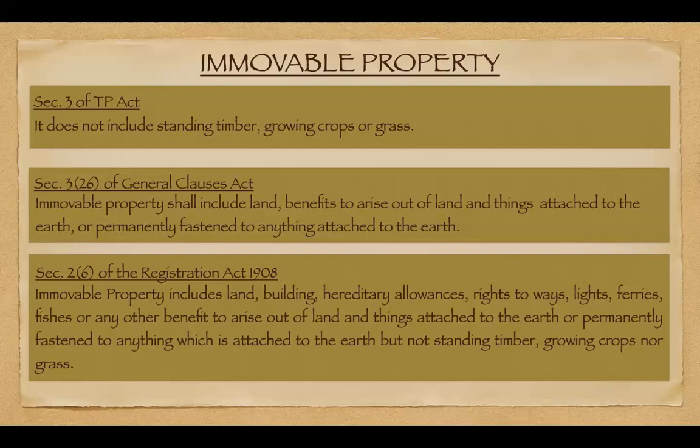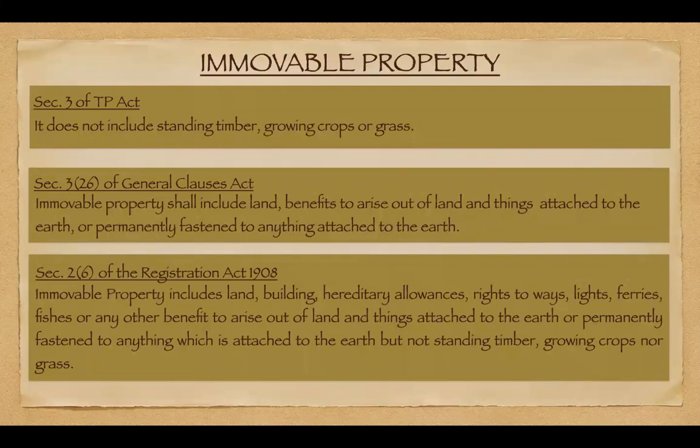Right, now you asked me to give you an example of immovable property. Say you have a land, and on that land you build a house. So that is an immovable property. Now, if you rent that land or lease that house, whatever benefit or whatever monthly rent you will be getting out of that house, that will be even your immovable property, because those are the benefits that are arising out of the land or the house that is attached to the earth and is permanently attached.